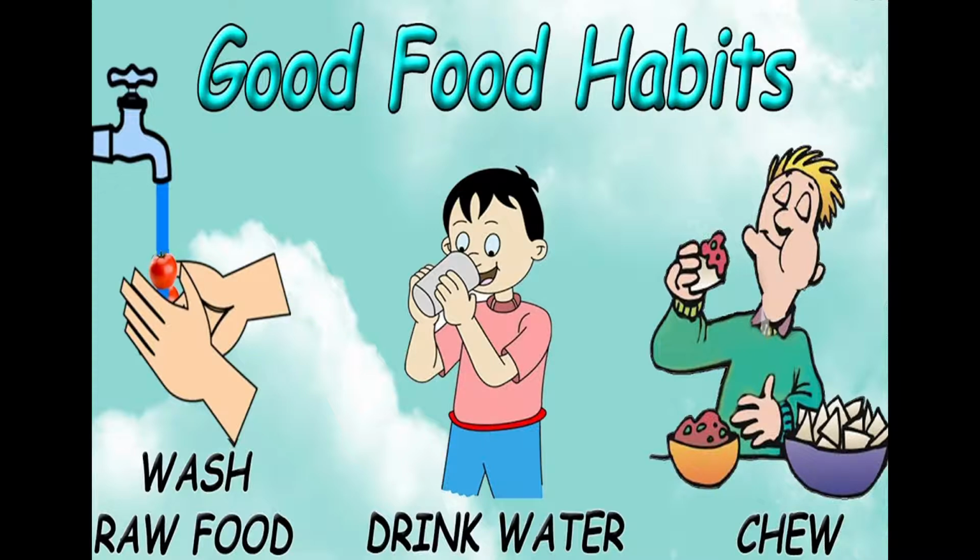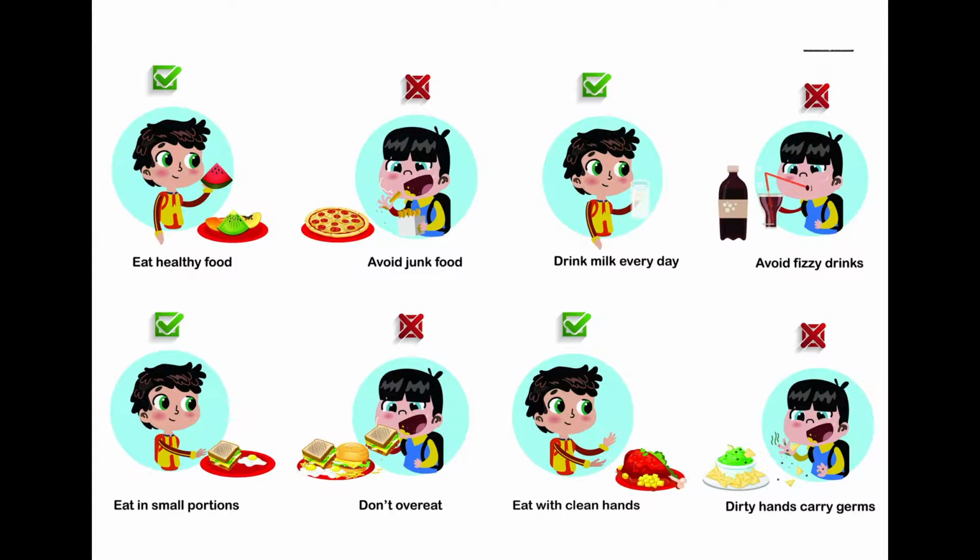And also you should remember that you should eat food by chewing it nicely. Means we should chew the food well. More food habits are that we should eat healthy food and we should avoid junk food. We should not eat junk food. We should eat healthy food.